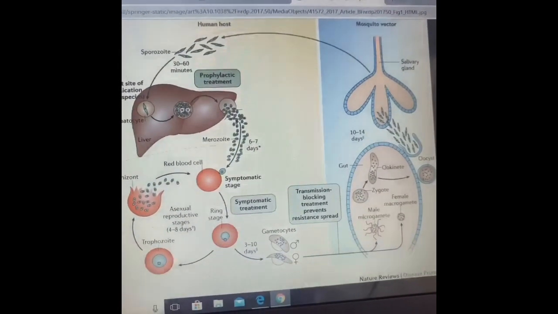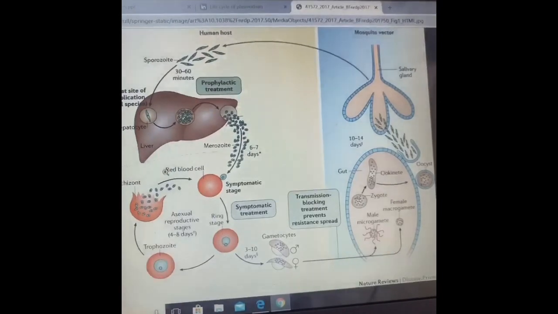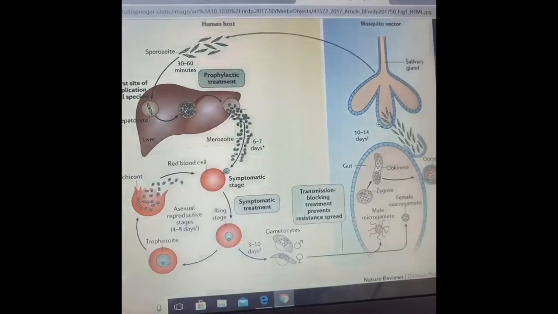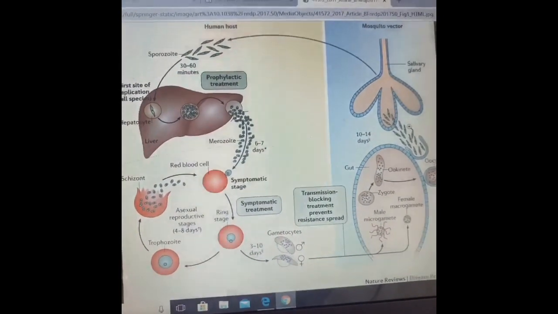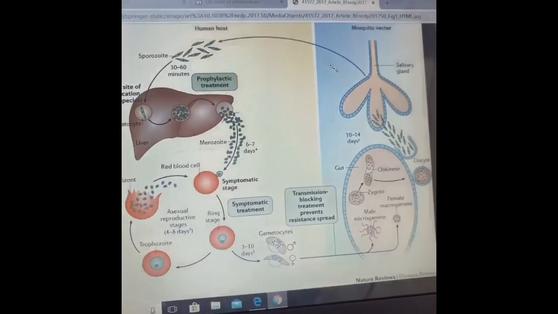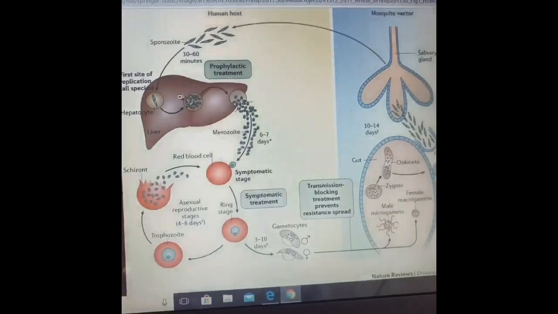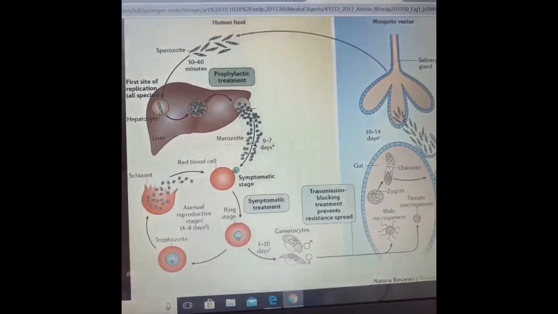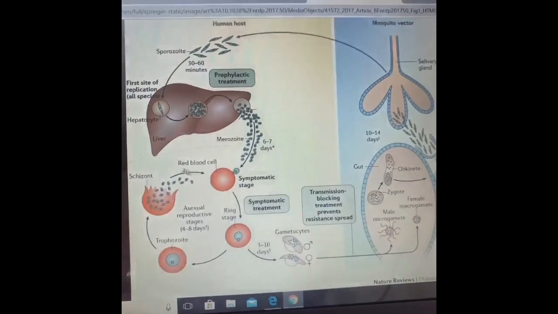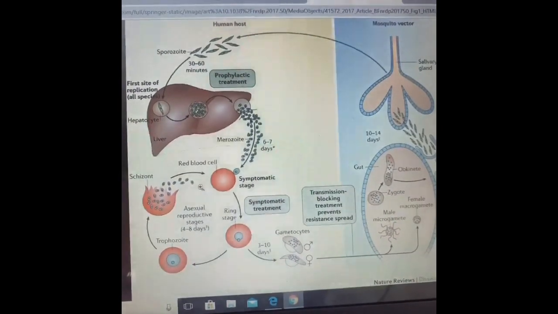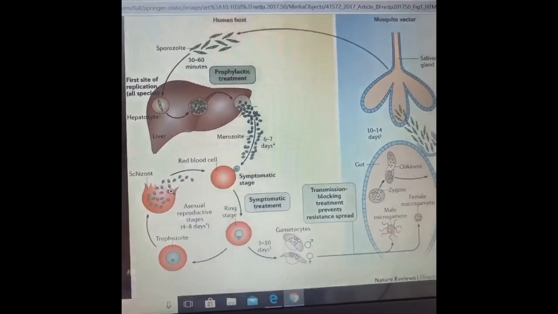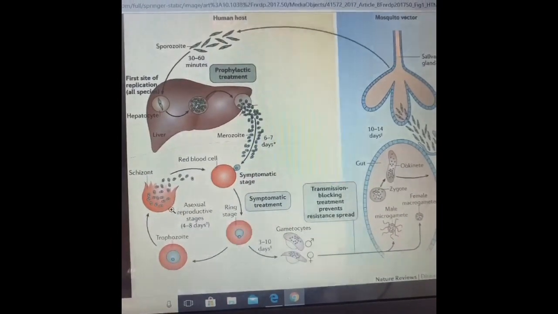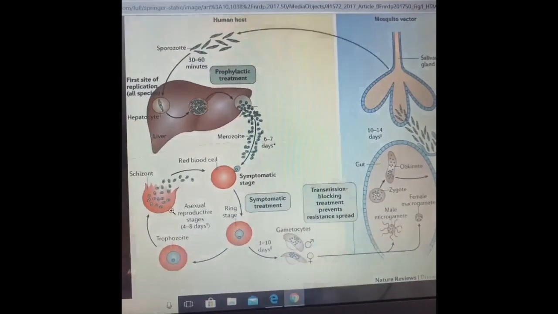In humans, who are vertebrates, it is the asexual cycle which gets completed, and in mosquitoes it is the sexual cycle that gets completed. So it enters as sporozoite, infects the liver cell, where it multiplies and becomes merozoites. These merozoites attack the RBCs, and inside the RBC it forms the gametocytes. When the RBCs burst open, they release a toxin known as hemozoin, which causes fever.